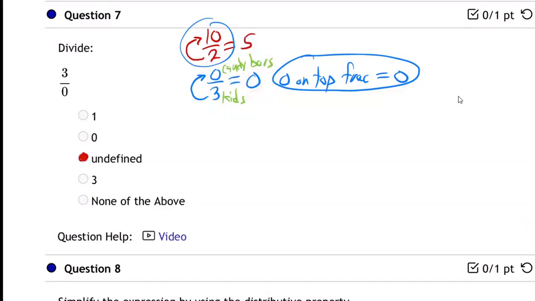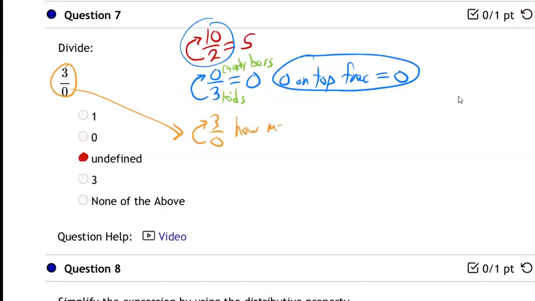Okay, now let's try this one. What if you put the 0 on the bottom? Okay, well, remember again, what is a fraction? It means bottom into the top. We've agreed. That's the very meaning of a fraction. So dividing bottom into the top.